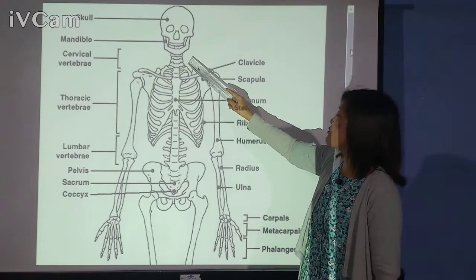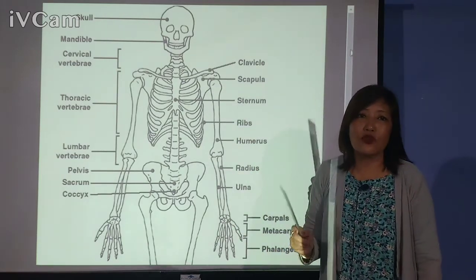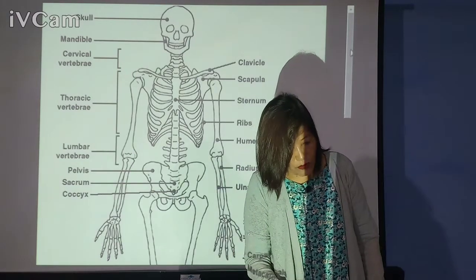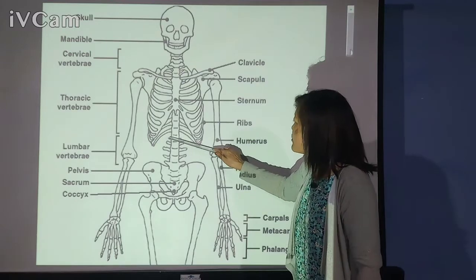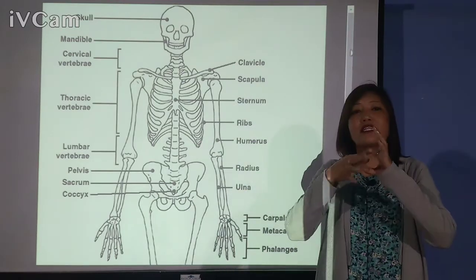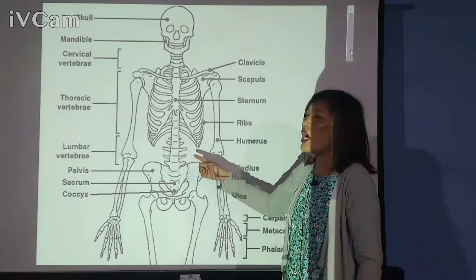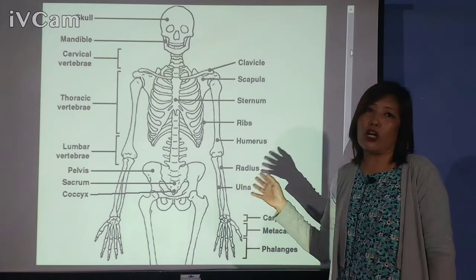This backbone is made up of 33 ring-shaped bones. These 33 ring-shaped bones interlock each other to form a column. That's why it is also called the vertebral column.